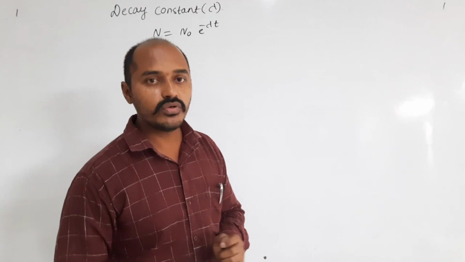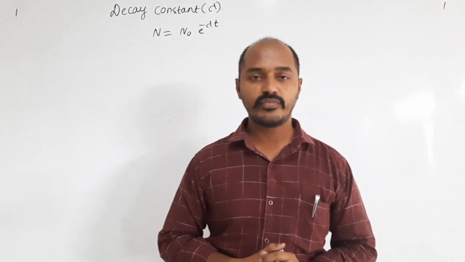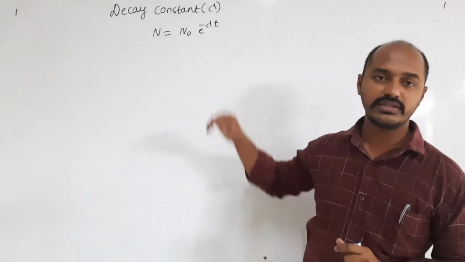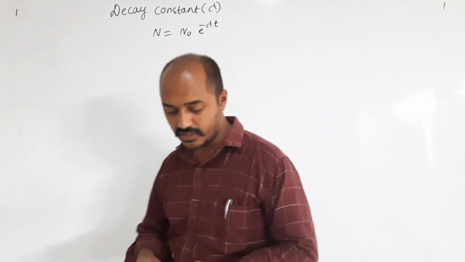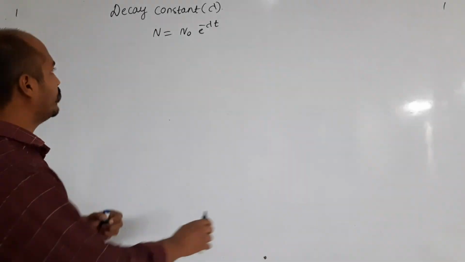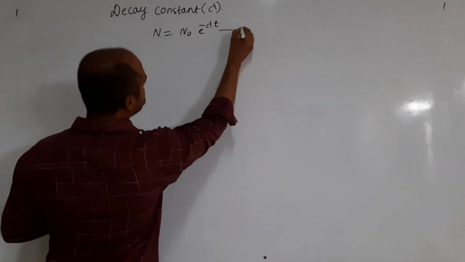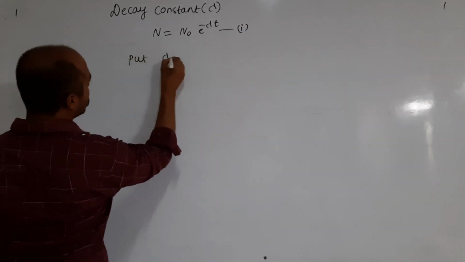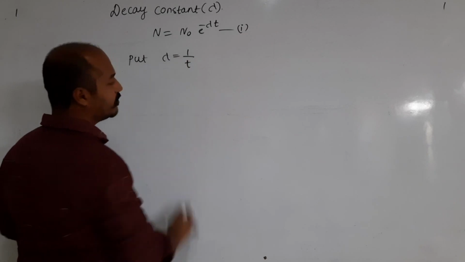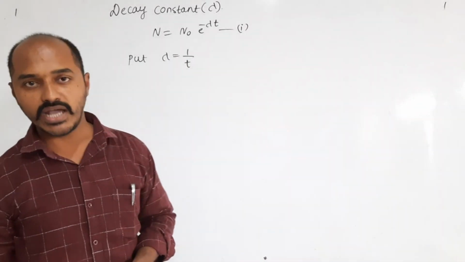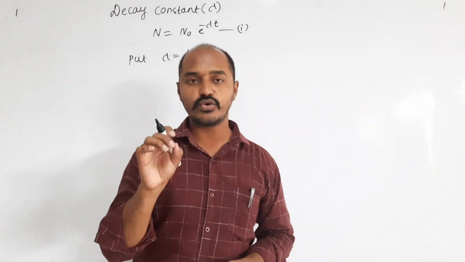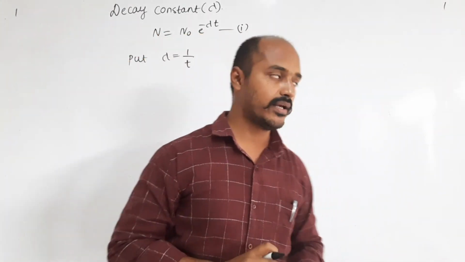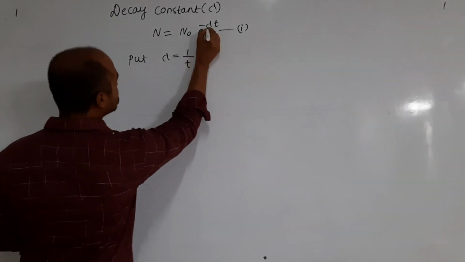Now we have used a term here, decay constant, that is lambda. How can you define that decay constant? So let us see how we can define it. Listen very carefully to what we are doing. In this equation, let me call this equation number 1. Let us substitute lambda is equal to 1 by t. So if we put lambda is equal to 1 by t in this equation, what happens? N is equal to N naught e raised to minus lambda, where we have to substitute 1 by t.